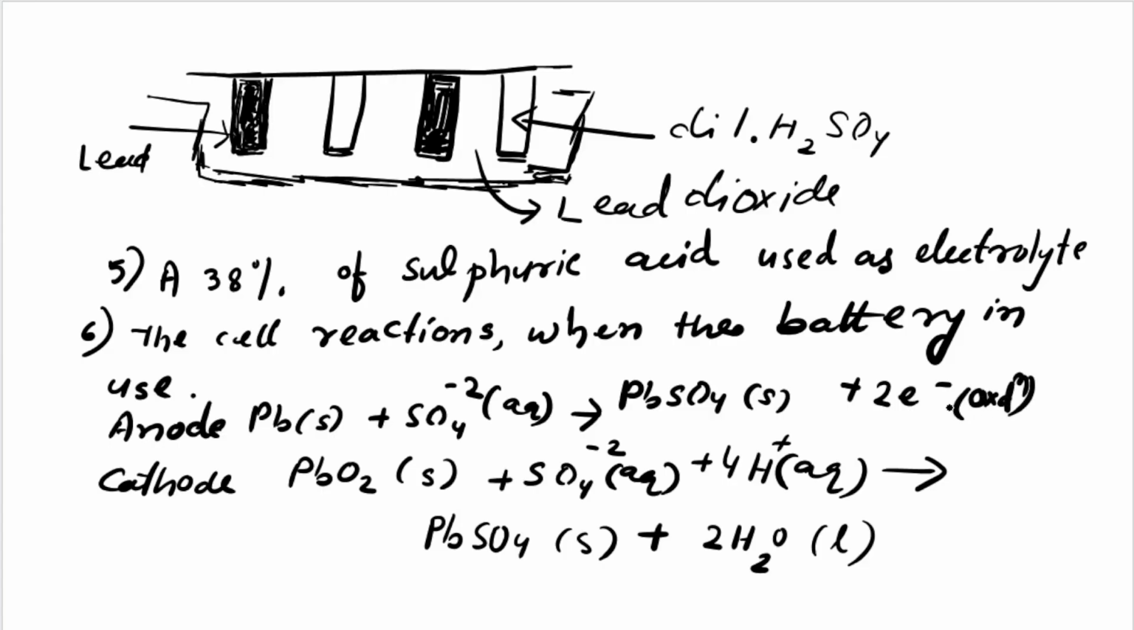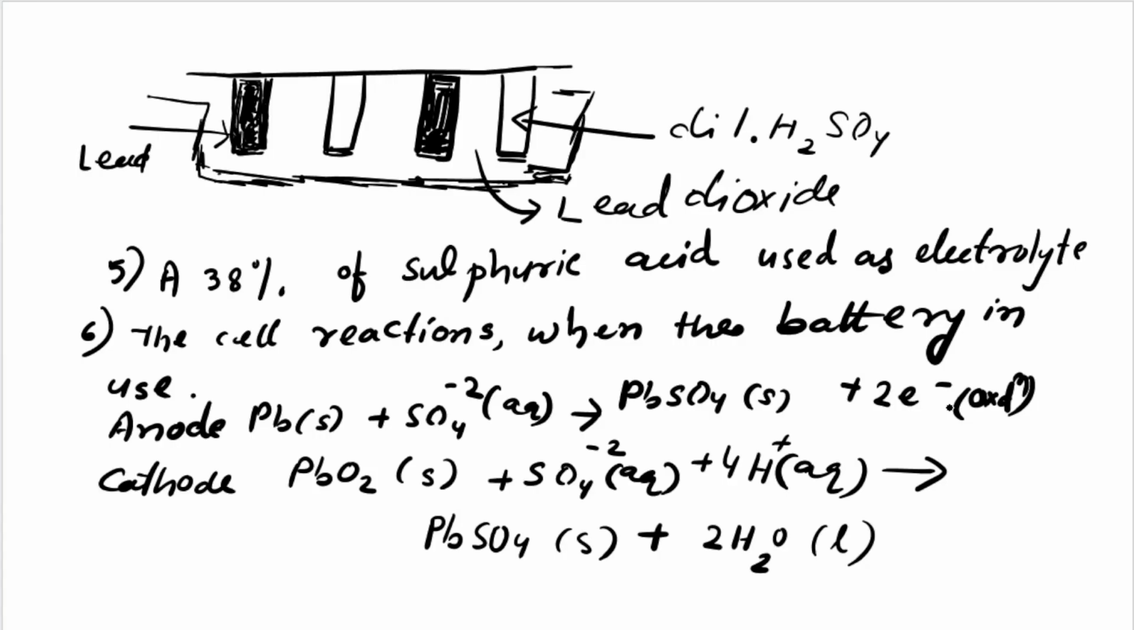And next, at the cathode, what happens? At the cathode, lead oxide is there. The lead filled with lead oxide, sulfate ion from sulfuric acid, and also H plus ion. So here you will get PbSO4 plus water.